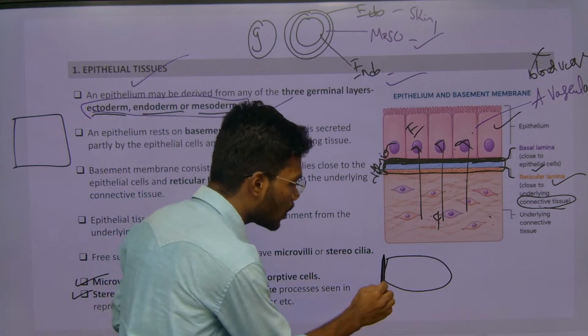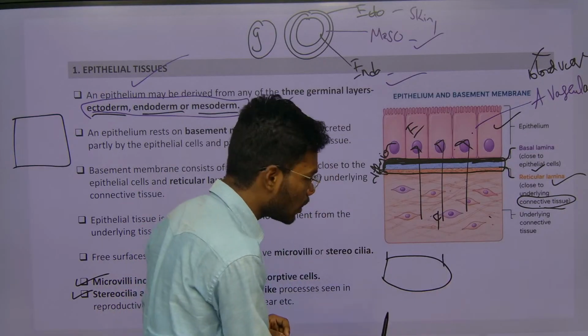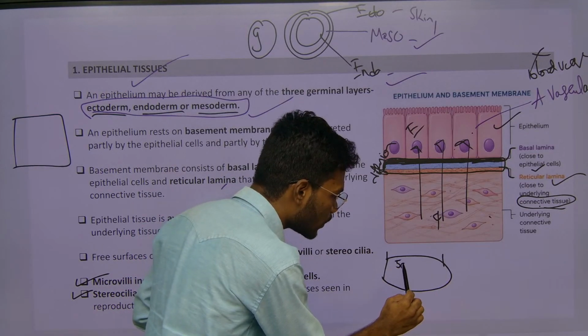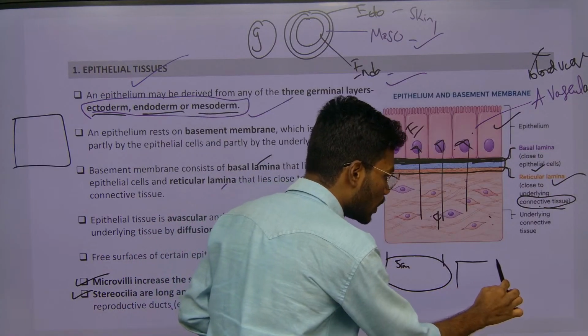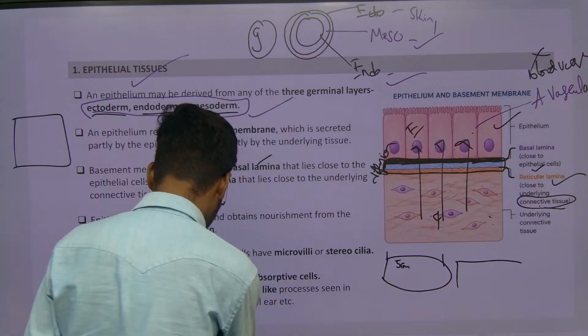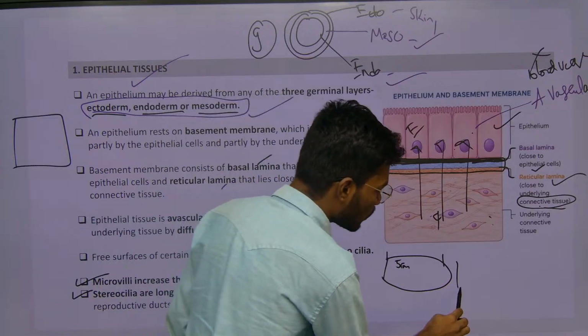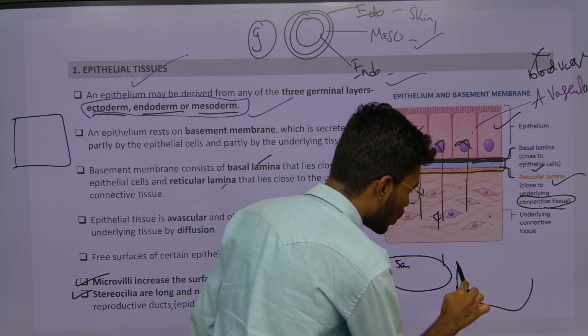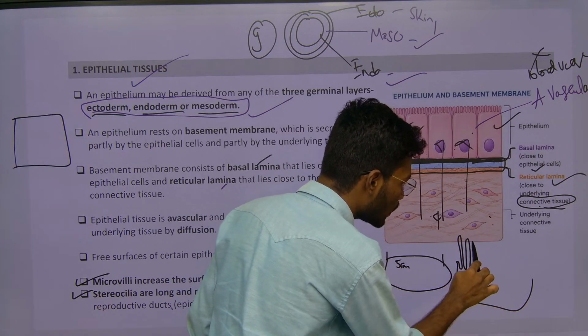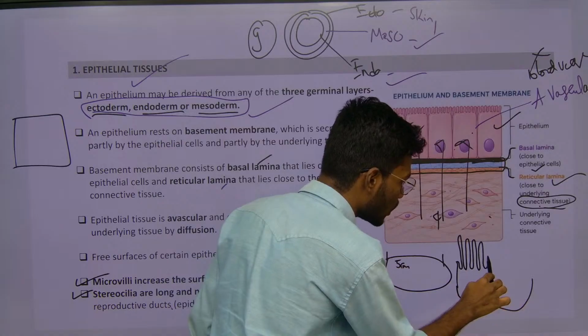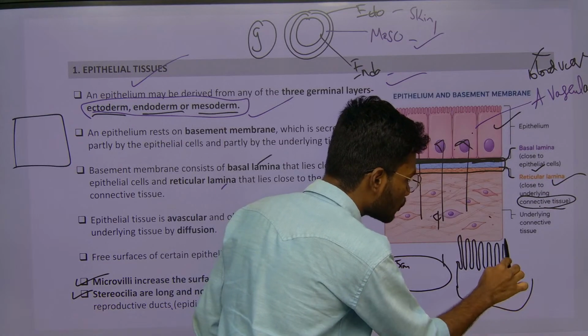If you see the surface area from here to here, the length is only 5 centimeters, just for understanding. Now some modification happens. It was like this, and now it has some projections like this.